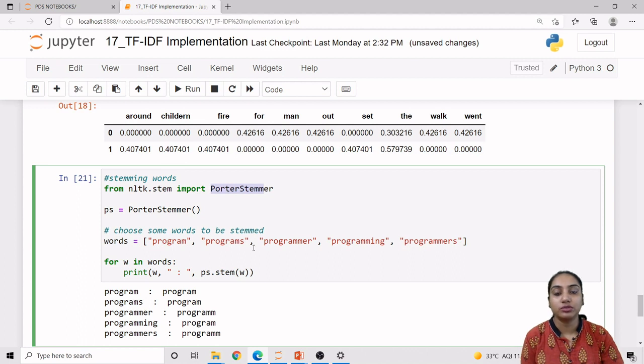So this was about stop words. We learned about bag of words implementation, TF calculation, IDF calculation, then TF-IDF calculation using pandas, all of which were static methods. Then we learned about the use of the scikit-learn TfidfVectorizer class. After that we learned about stop word implementation, how we can download stop words, and then how we can stem a particular word. So thank you.